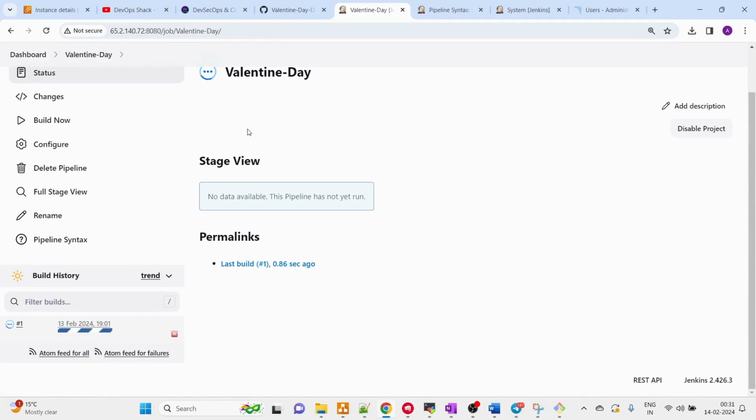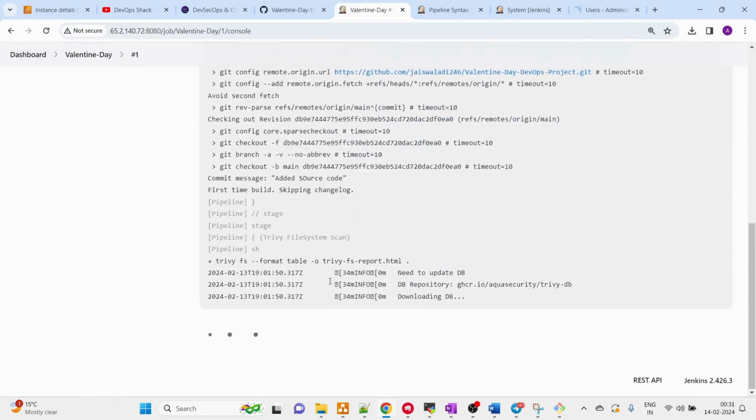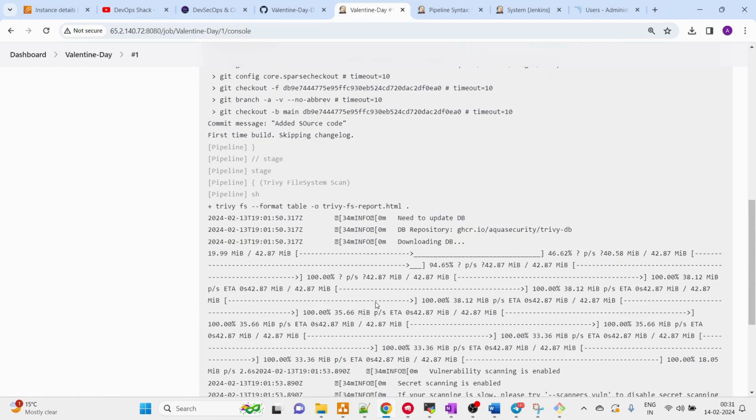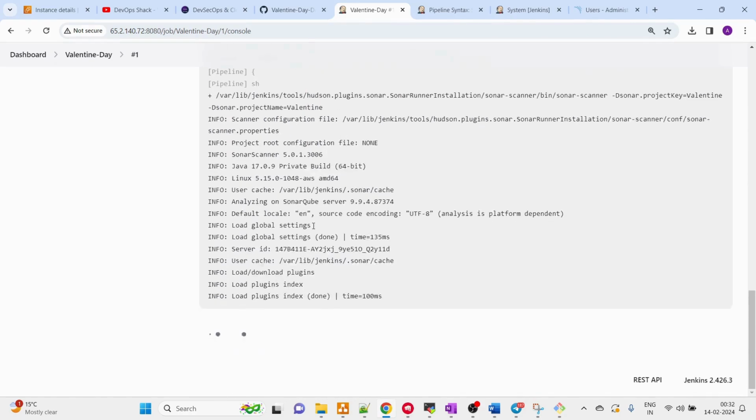I guess there are no syntax-based errors because it started to run. Otherwise, if there were any syntax errors, you would immediately get an error. So that's fine, and now it has started running the Trivy scanning of the file system. Let's wait for that. It's done. Now it's starting to run the SonarQube analysis.